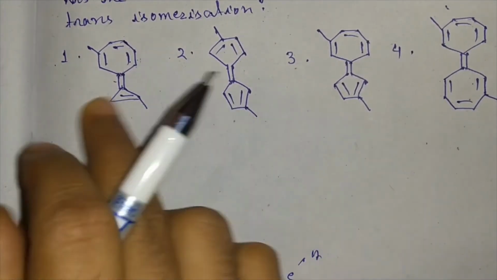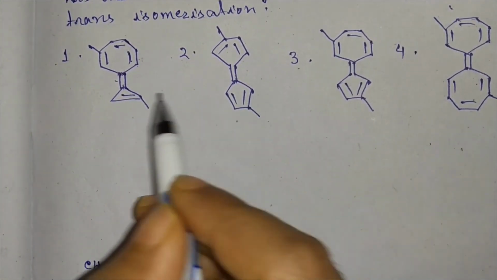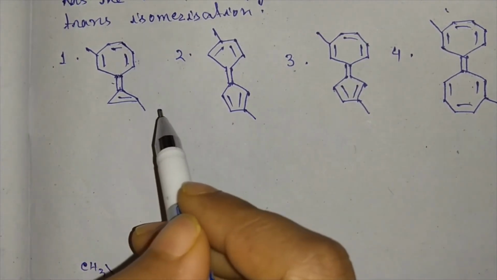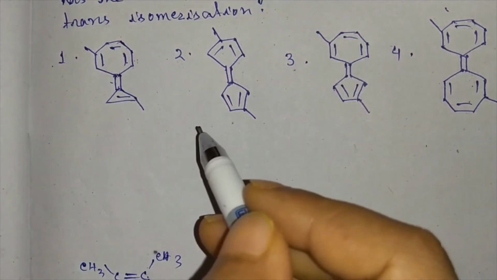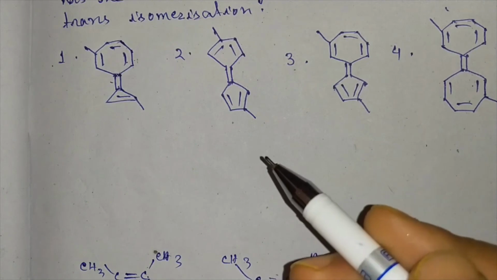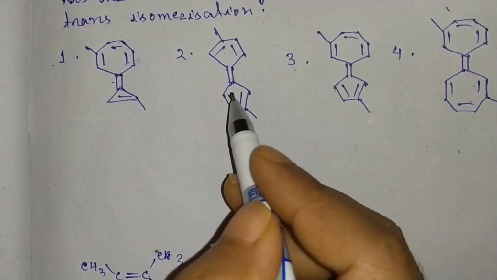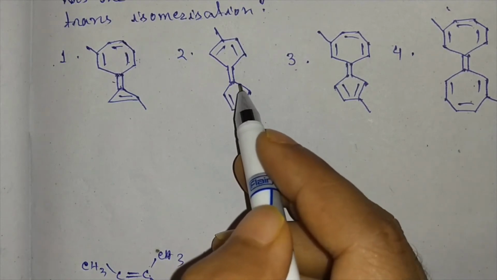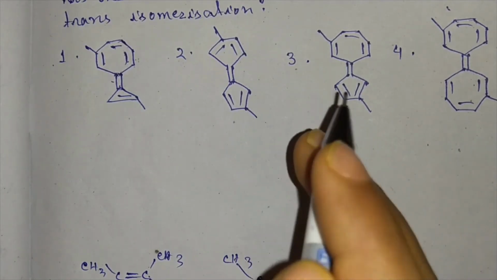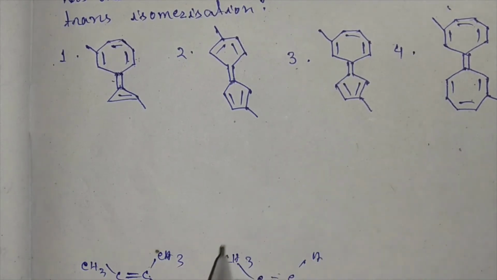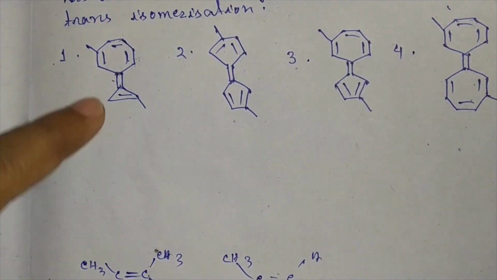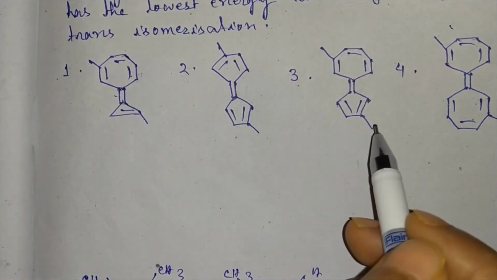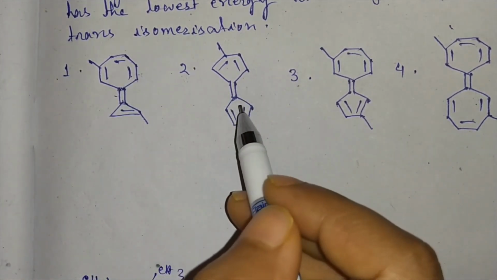Now the same logic will be applied here. We have to see, after internal polarization, when both rings become aromatic, then the double bond will have mostly single bond character in that compound. Again I am telling you that we have to examine in which case both rings get aromaticity on internal polarization.